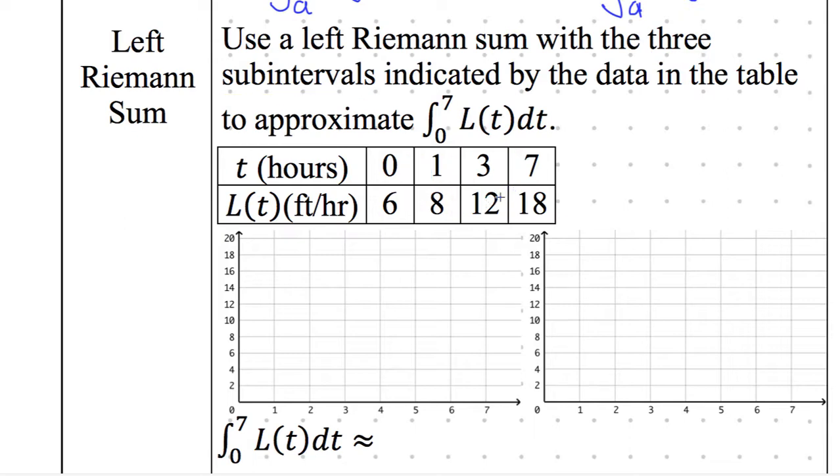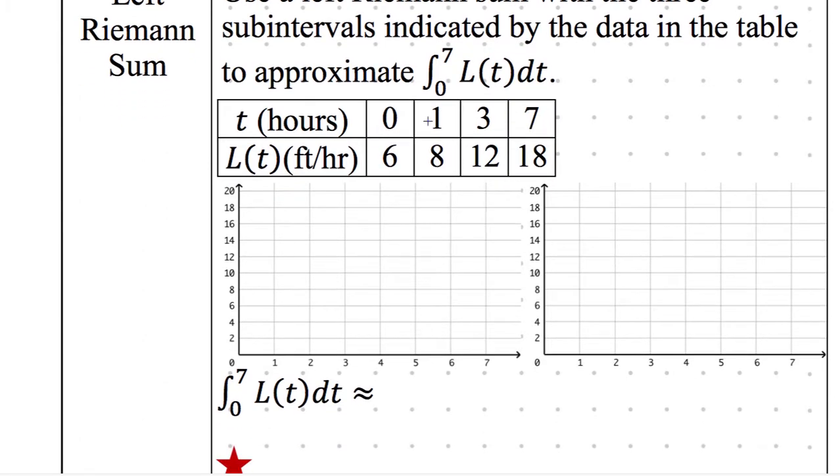Your first interval is going to be the interval from 0 to 1. Your next interval is going to be between 1 and 3. Your last interval is going to be between 3 and 7. That is pretty self-explanatory. Okay, so let's go ahead and graph this to see what's happening now.